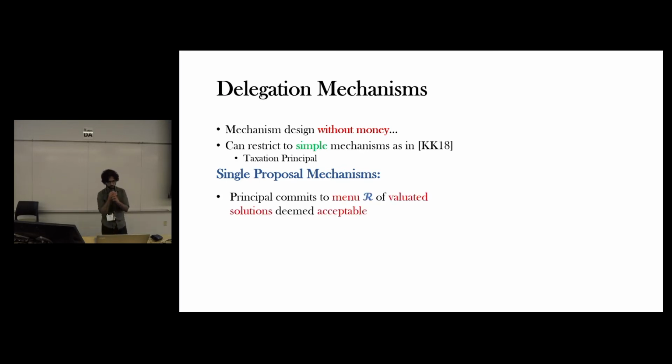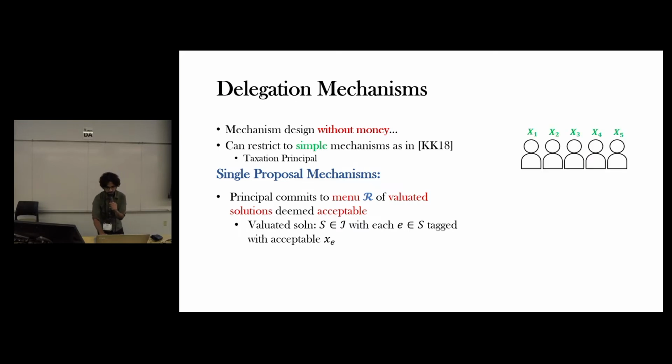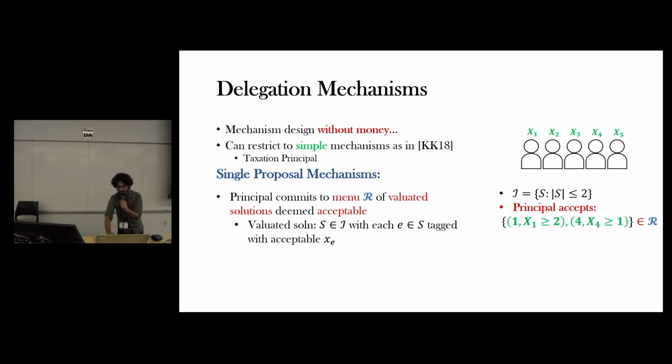So in the single proposal mechanism, the principal designs a menu of valuated solutions which they want to accept. Right? And this valuated solution is basically a set of feasible elements, and each element is tagged with some acceptable outcome. So for example, if the principal wants to select at most 2 elements, then in this example, the valuated solution can be: the principal is willing to accept elements 1 and 4, as long as the realization of 1 is greater than or equal to 2, and the realization of 4 is greater than or equal to 1.